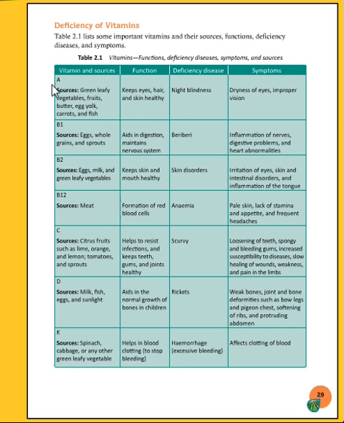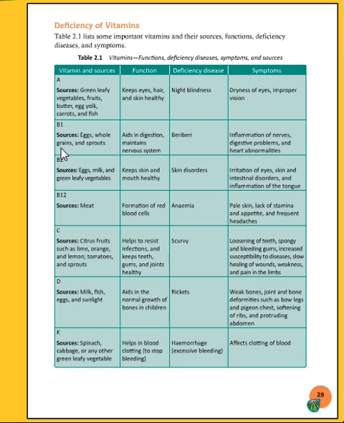Now see, the first one is vitamin A, and the source of vitamin A is green leafy vegetables, fruits, butter, egg, curd, carrots and fish. These all are the sources of vitamin A, and the function is keeping eyes, hair and the skin healthy. Vitamin A keeps our eyes, hair and skin in a healthy condition. Then what is the disease? If there is a lack of vitamin A in our body, then the deficiency disease is night blindness. Then the symptoms: dryness of eyes, improper vision.